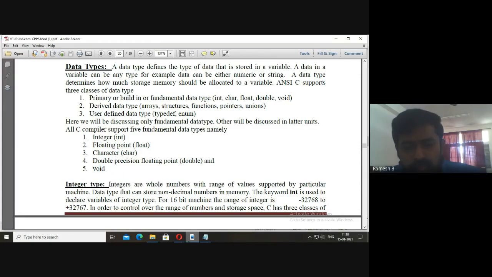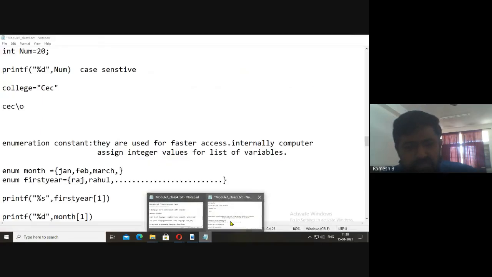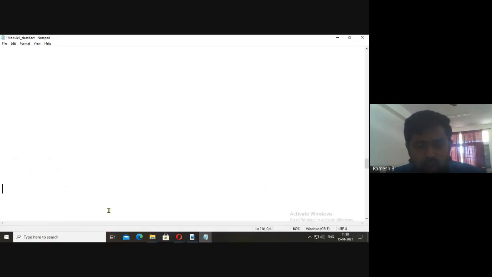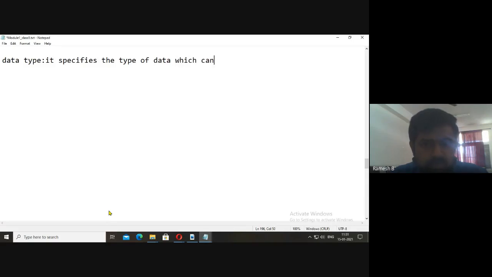Okay, so the definition for data type, I told you in the last class. Anyhow, I'll revise. It specifies the type of the data which can be stored in variables.